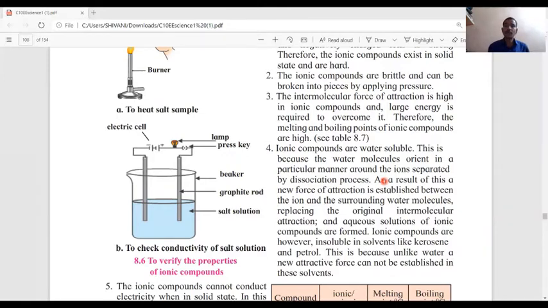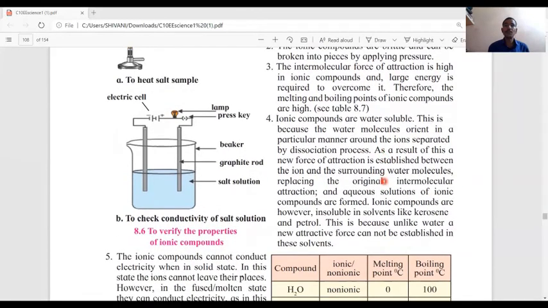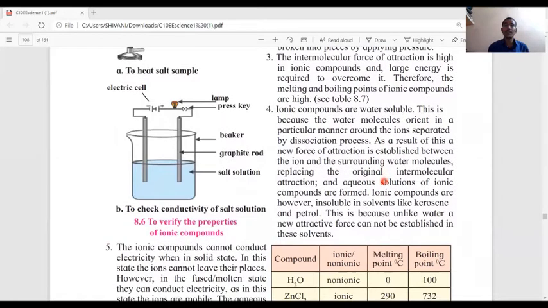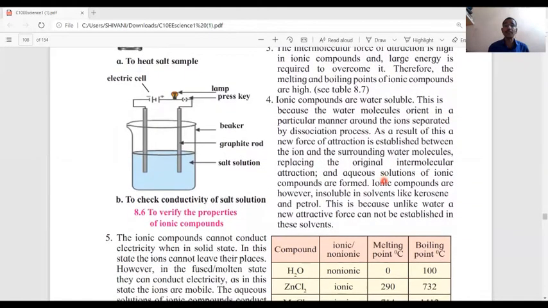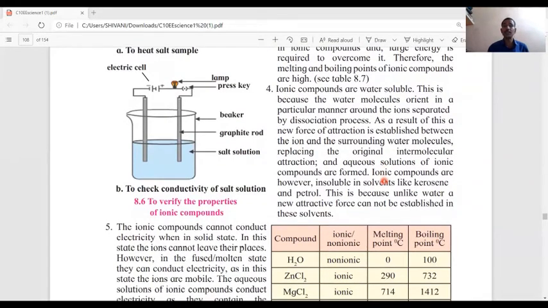Ionic compounds are water soluble. This is because the water molecules orient in a particular manner around the ions separated by the dissociation process. As a result of this, a new force of attraction is established between the ion and the surrounding water molecules, replacing the original intermolecular attraction. And an aqueous solution of ionic compounds is formed.